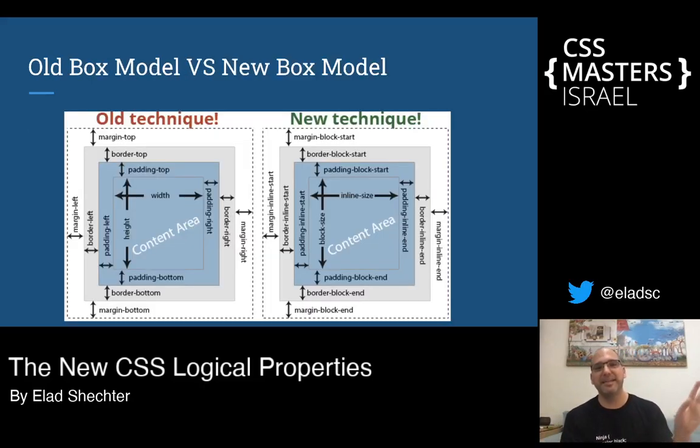And this is on the left, all the physical properties of the box model, and you need to start getting used to the new box model where everything changed. There isn't any naming convention that stays the same. All the property names are updating according to logical thinking. And it's really amazing to see that, because we have been using this box model for at least 20 years, and now it's really updating.